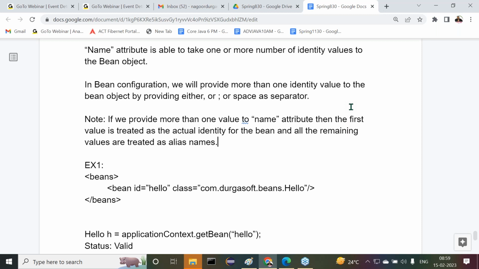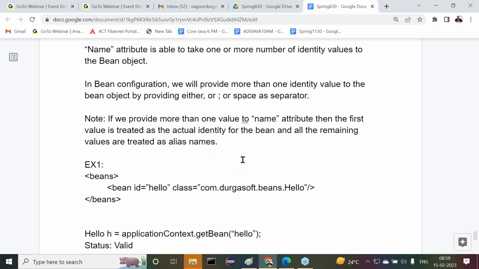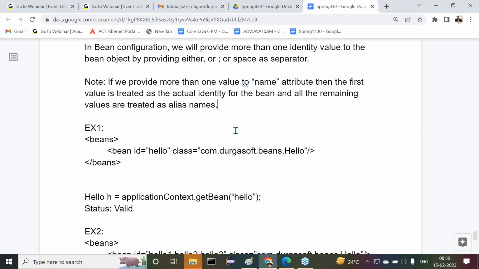So I have shown only theoretically all the possible cases that I have written here, but now we are going to see each and every point practically. Okay, now let's see this one.